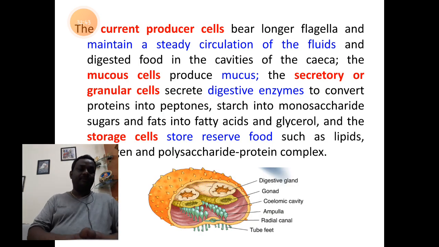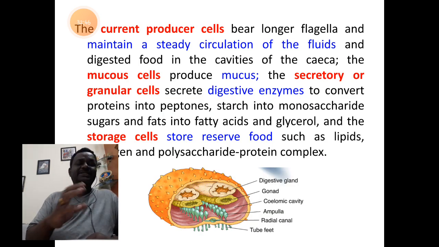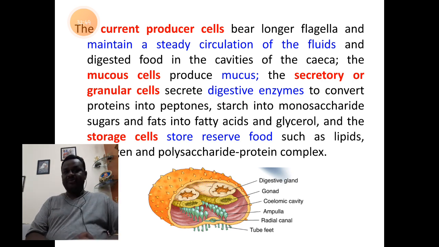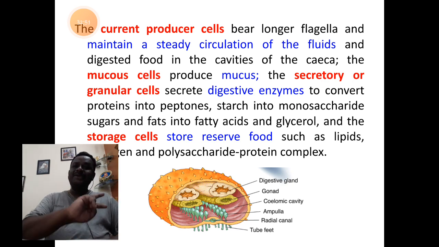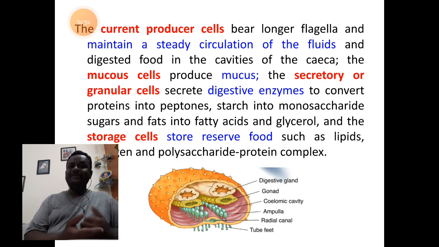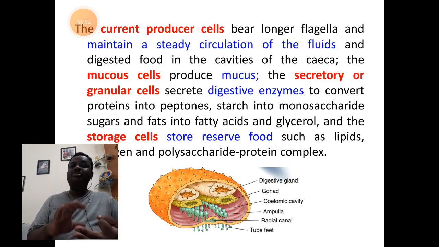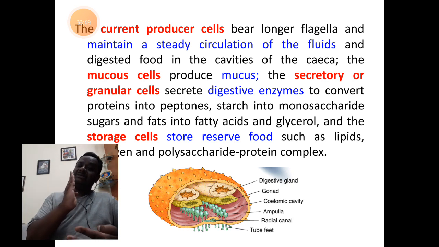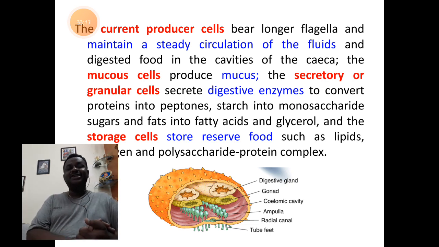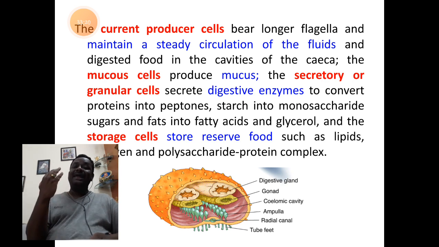Number 1 is mucus cells that will secrete mucus. The second is secretory cells or granular cells that will secrete 3 types of enzymes. We call them digestive enzymes. They help in breakdown of proteins, which we call proteases, and breakdown of sugars takes place with the help of amylases, and breakdown of fatty acids will take place with the help of enzymes called lipases.